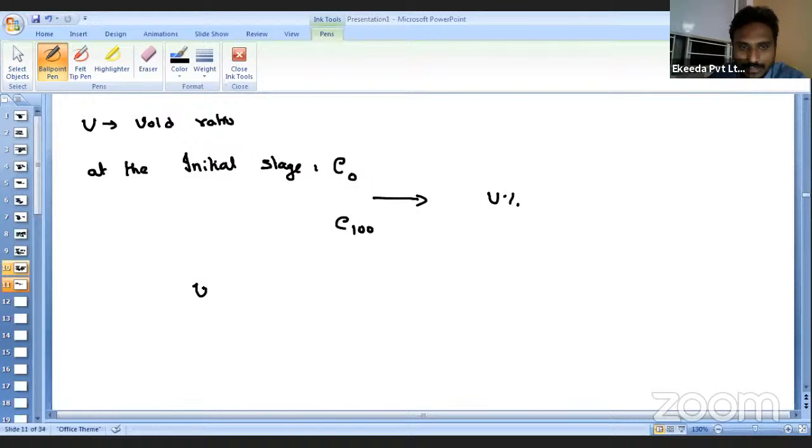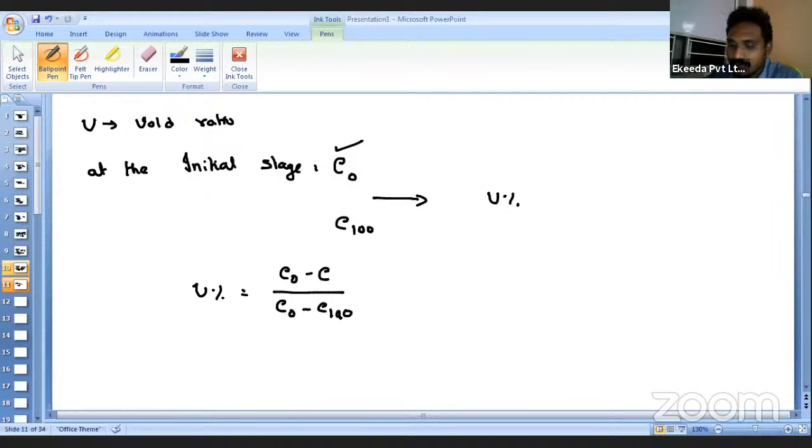So here, U percent will be equal to, we can say, E0 minus E divided by E0 minus E100. So always remember that if consolidation has happened, it means the gap between the soil particles has decreased. That's why our void ratio after consolidation is a lesser value compared to the initial stage. So that's why here it is E naught minus E100. Why? Because E naught has the large void ratio in the initial stage in comparison to the final one. Okay. So E naught we have already discussed as the 0% or initial stage void ratio.